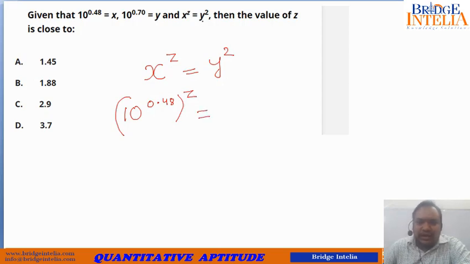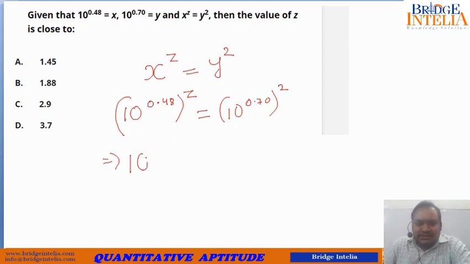Now what is y equal to? y is equal to 10 to the power 0.70. Since we are talking about y square, this whole is squared. Now you can see both the bases are the same: 10 raised to something on the right-hand side, and 10 raised to something on the left-hand side. So it becomes pretty easy.